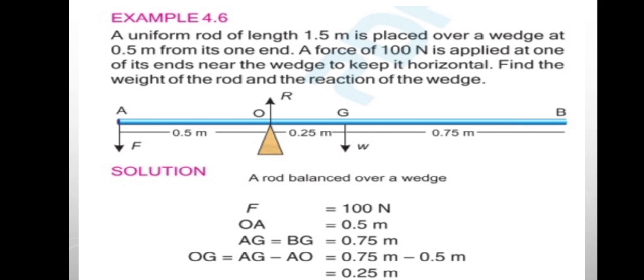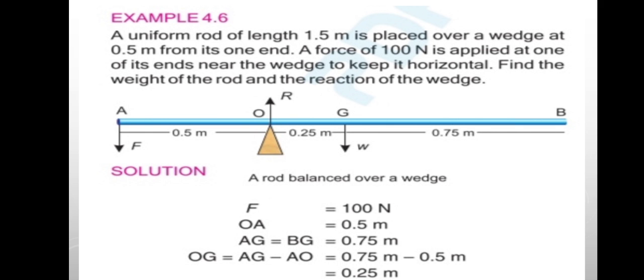Here we are asked to find two forces. The first one is the weight of the rod and the second one is the reaction of the wedge. So we will start with our given data: force equals 100 Newton.